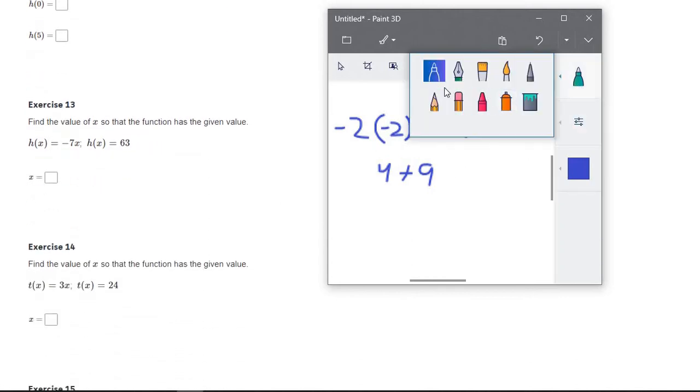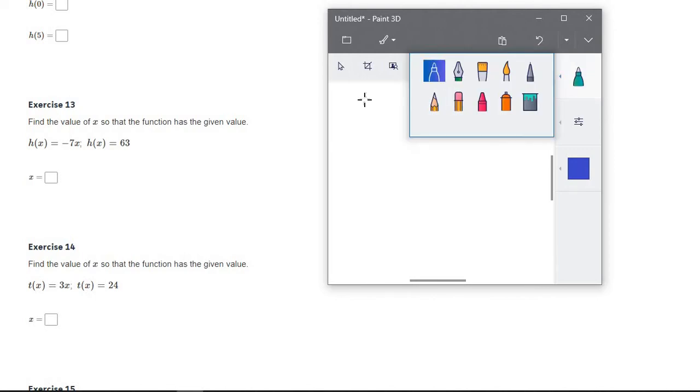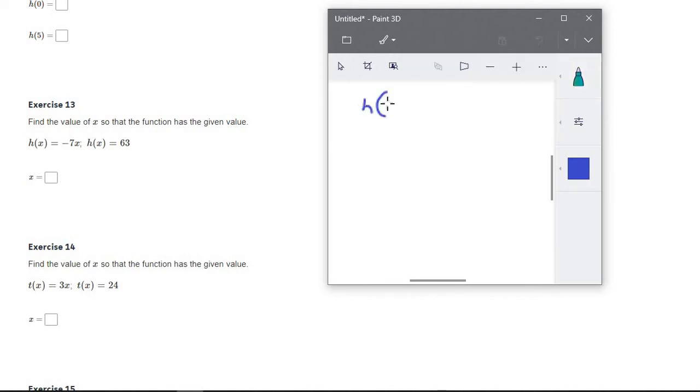All right, next one here is a little different, still the same concept here, but it's just a little different. So now we have h of x, and again, what letter here does not matter. It could be any letter in the alphabet. It's never going to be x, but it's going to be any other letter. Again, this whole thing, letter with the x in parentheses, it just means y. So equals -7x.